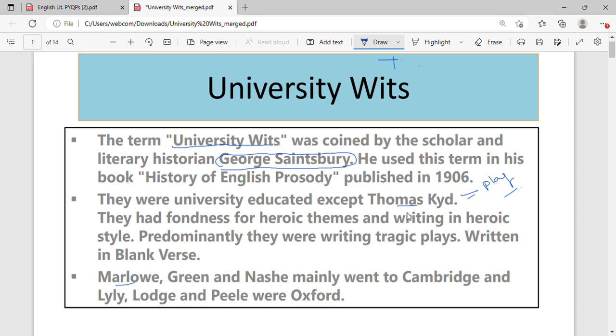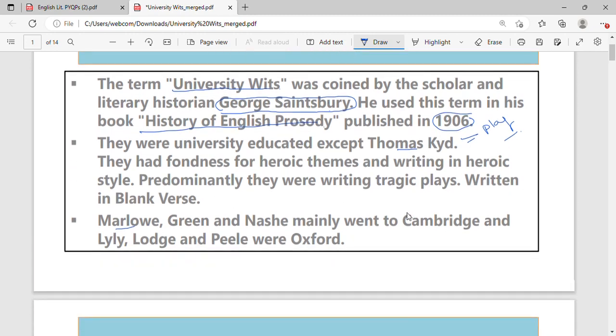It came way later, in the early 20th century, coined by Saintsbury in his book The History of English Prosody, published in 1906. The dates are quite important these days, so you have to remember them as well. And how do you remember dates? By writing them again and again.